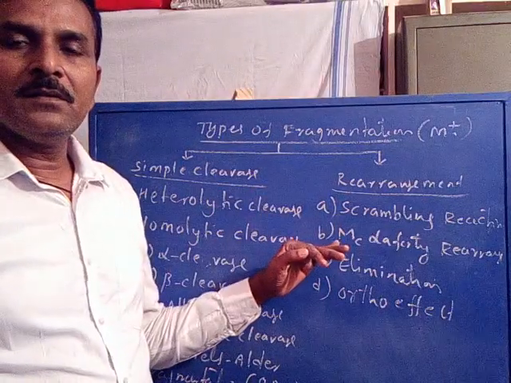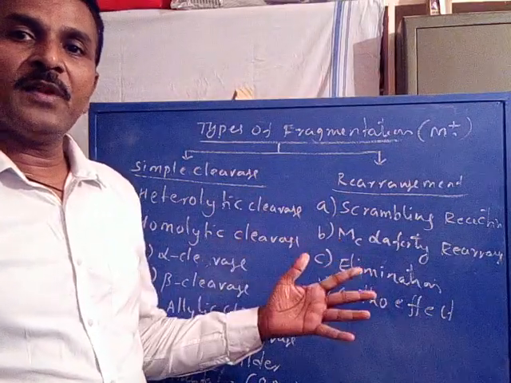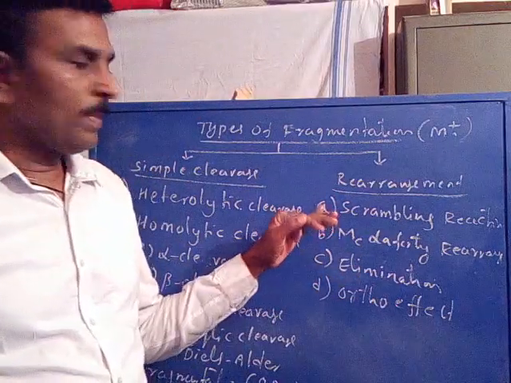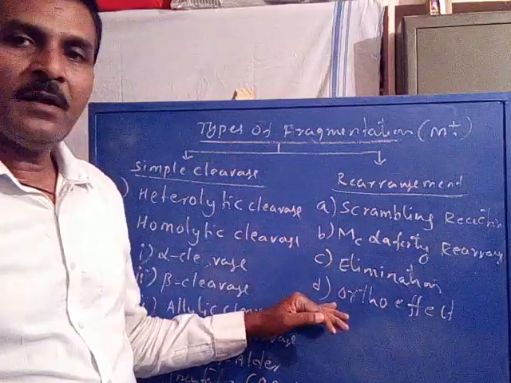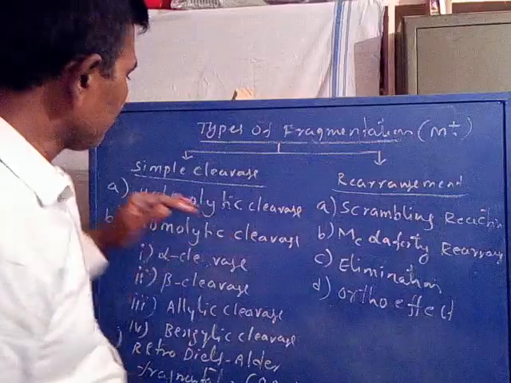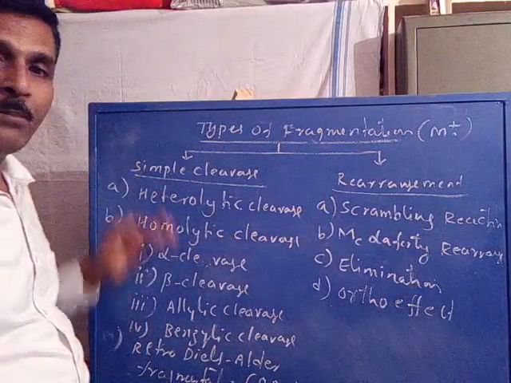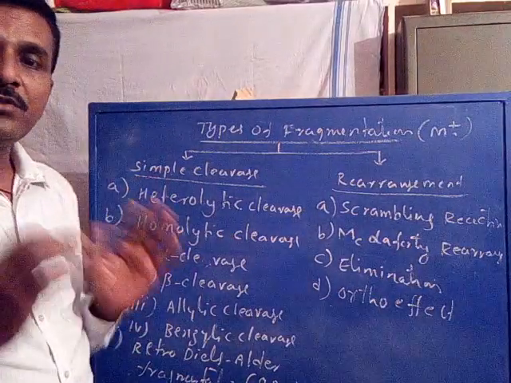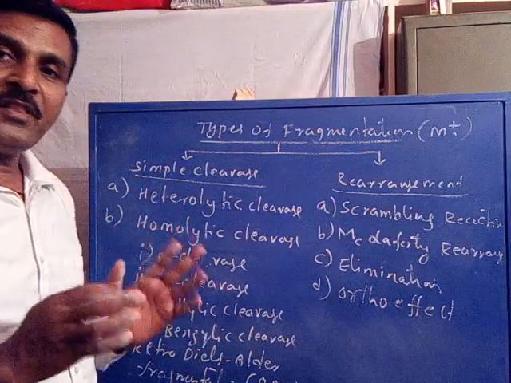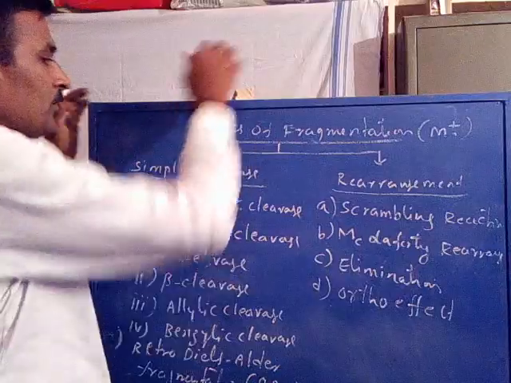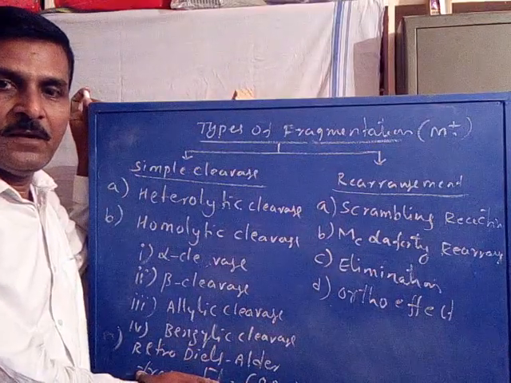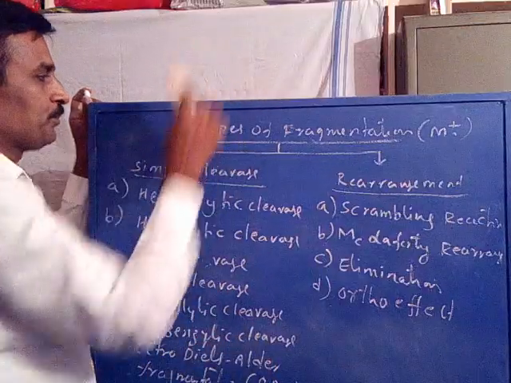We will discuss each reaction with a specific example: scrambling, McLafferty, elimination, and Ardo. I will explain with some examples in the later class. Now we are going to study simple cleavage. We are going to study each and every fragmentation process with specific examples. So this is called the classification of fragmentation processes of the molecular ion. Are you following?